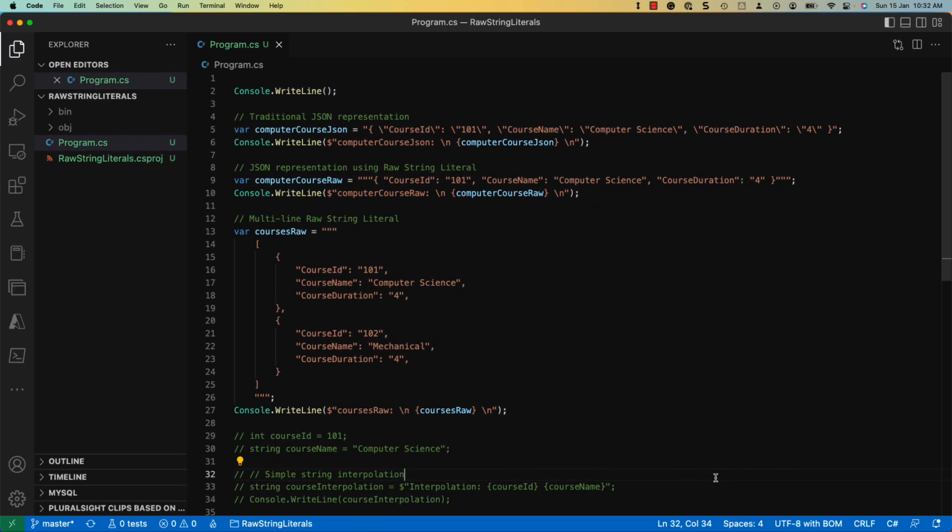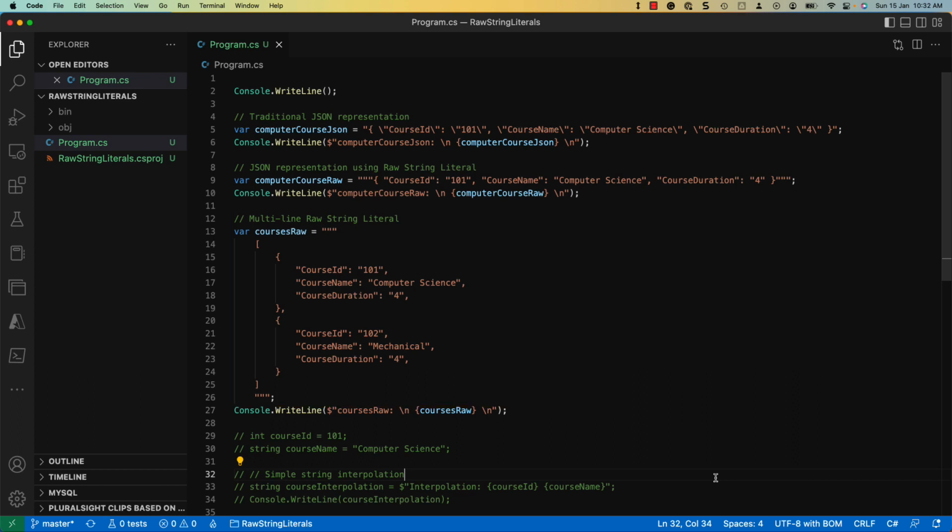The raw string literal can be single line or multi-line. Their usefulness is more prominent in the case of multi-line strings. The best example will be the JSON literals that span multiple lines. In the next example, the course raw variable holds an array of course details in the JSON format. Notice how clean and easy it is to represent them using raw string literals. Without them, it would have taken many escape sequences and new line breaks to represent them.